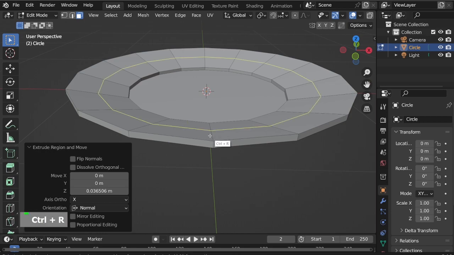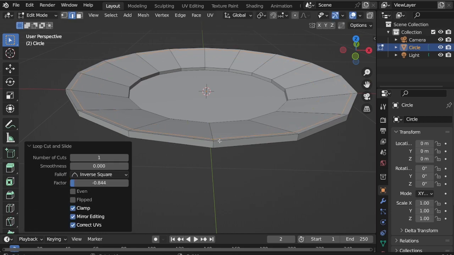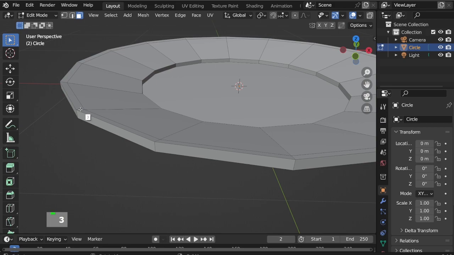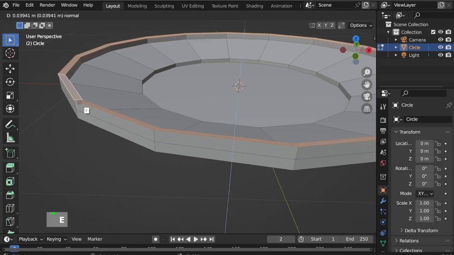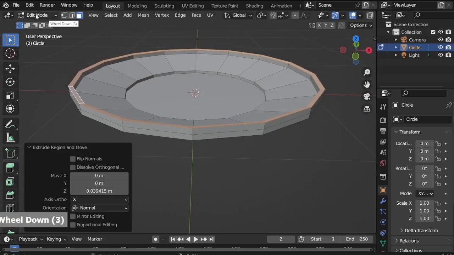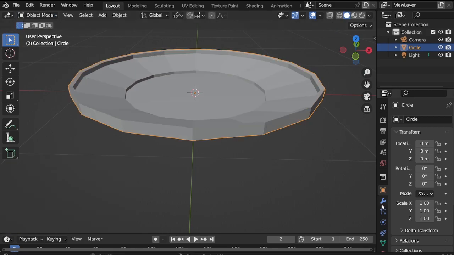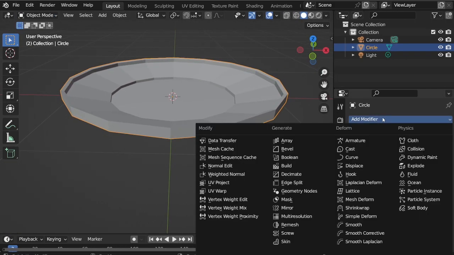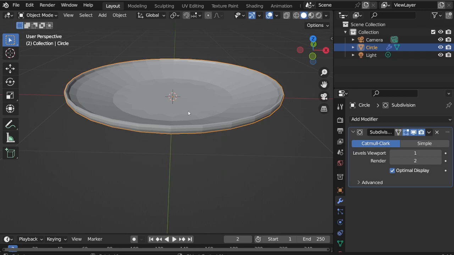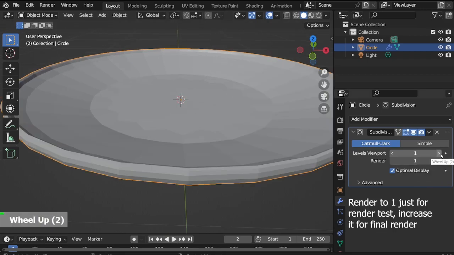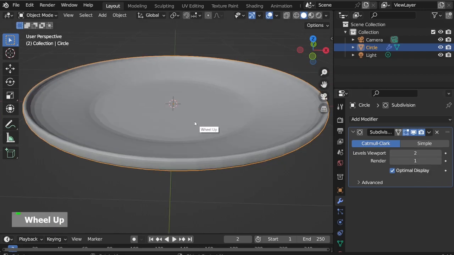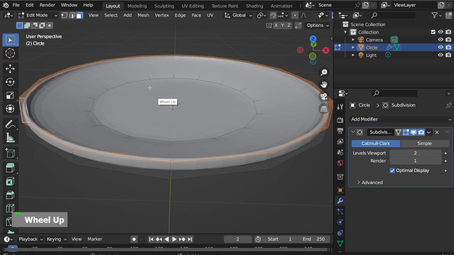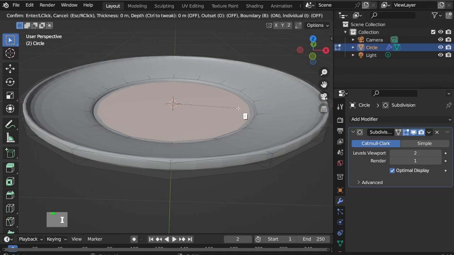Ctrl R to add a loop cut, position it near the edges, select loop the faces, E and extrude up a bit, back to object mode, add subdivision surface modifier, render to 1, levels to 2, back to edit mode, select the middle face, I and insert a bit.